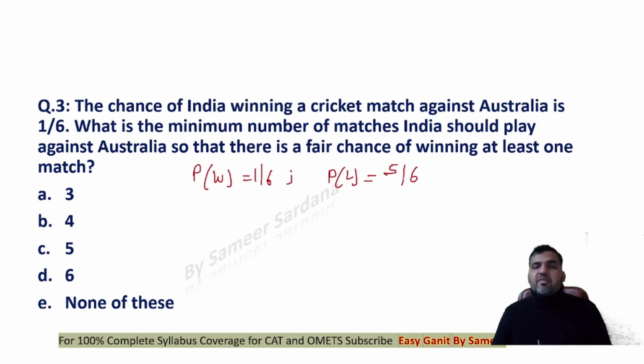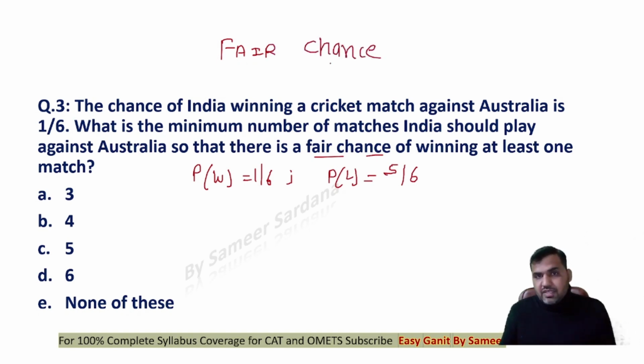What is the minimum number of matches India should play against Australia so that there's a fair chance of winning at least one match? So guys, here the important word is a fair chance. What do you understand by the word fair chance? See guys, fair chance means there are 50-50 chances that India is winning and losing, right?